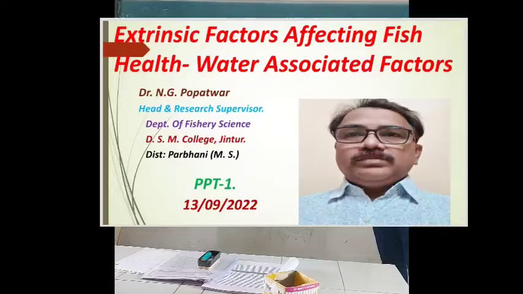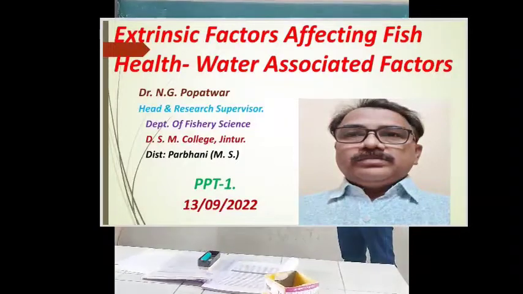These eccentric factors are associated importantly with the fact that fish primarily survive and live in an aquatic medium. Ultimately, the important factors, these eccentric factors, are not related to the fish body, but are related to the surrounding environment. And the surrounding environment is the water.